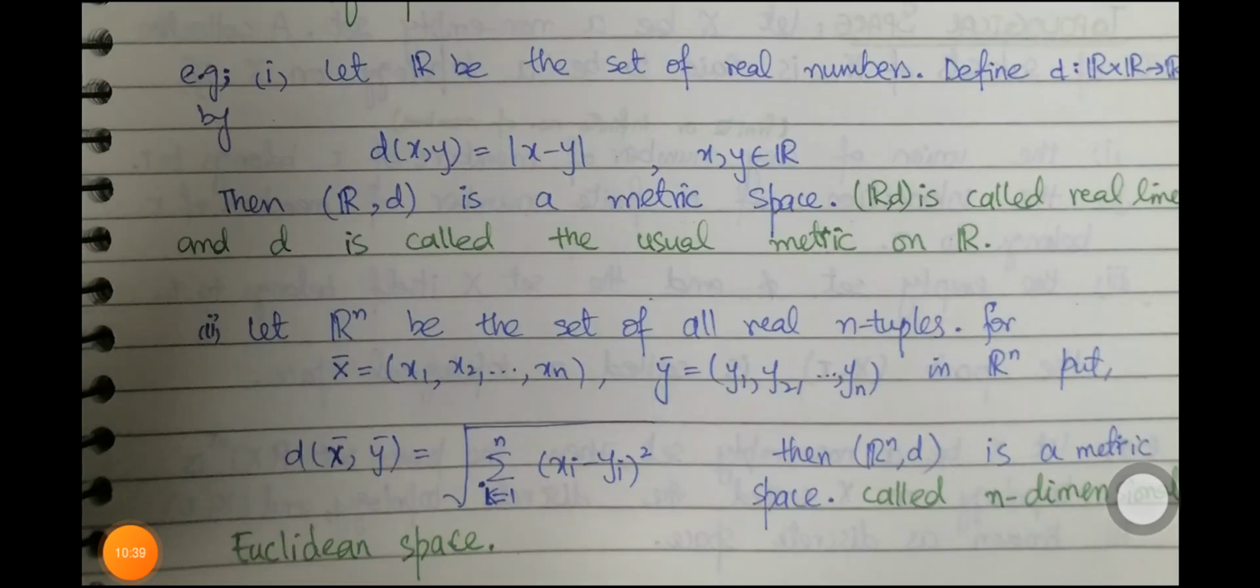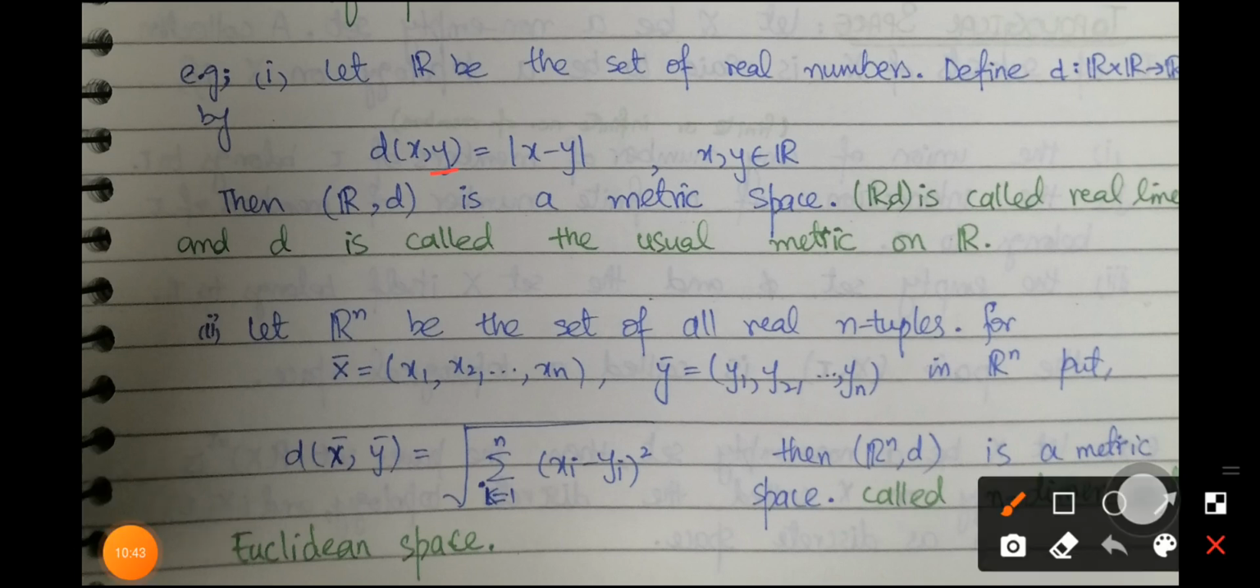Here are some examples of metric spaces. Here we define the usual metric d of x, y equal to mod of x minus y, and the Euclidean space is defined with the help of the metric d of x, y equal to the square root of the summation, i varying from 1 to n, of (x_i minus y_i) whole square. This Euclidean space is defined for R^n, that is, every element is an n-tuple: x1, x2, up to xn is the first element, and the n-tuple y1, y2, up to yn is the second element, and here the metric is defined.